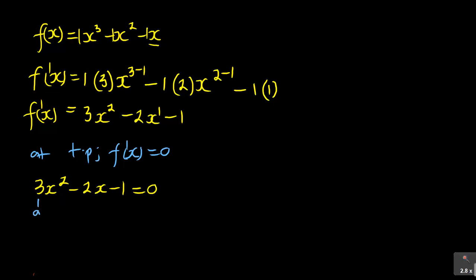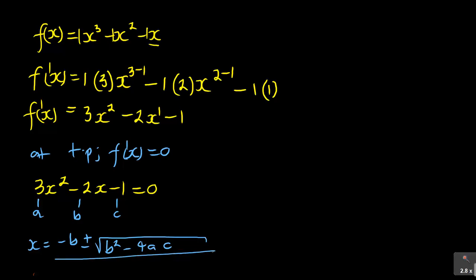This is your a, this is your b, and this is your c. So x is equal to minus b plus or minus the square root of b squared minus 4ac, all over 2a. Are you getting that? So at this stage x is equal to, now it will be minus minus 2 in this case. Let me just use the top part for now.